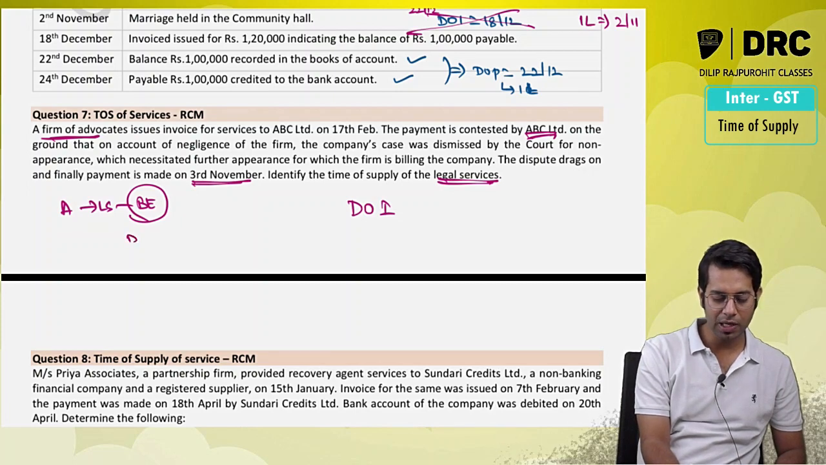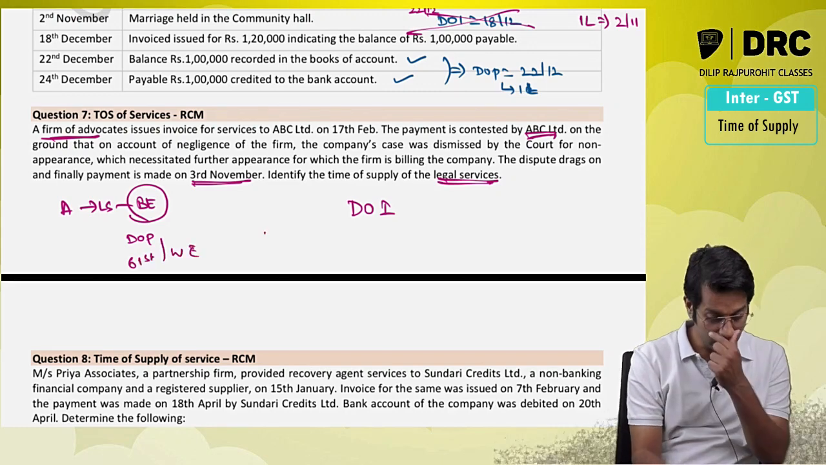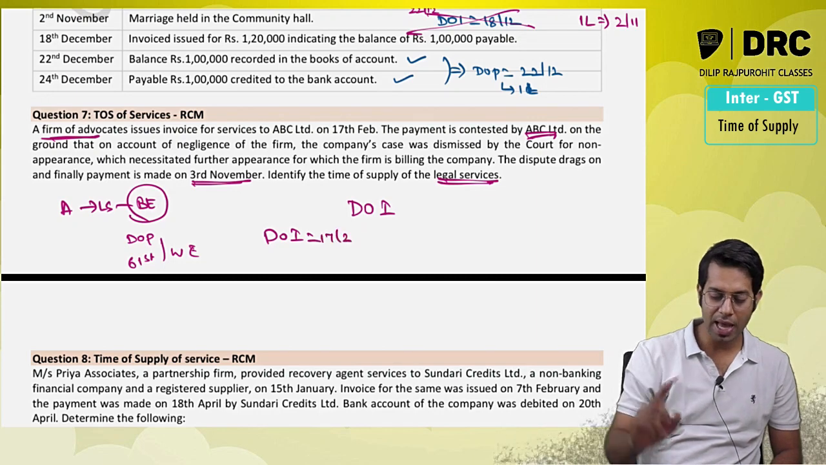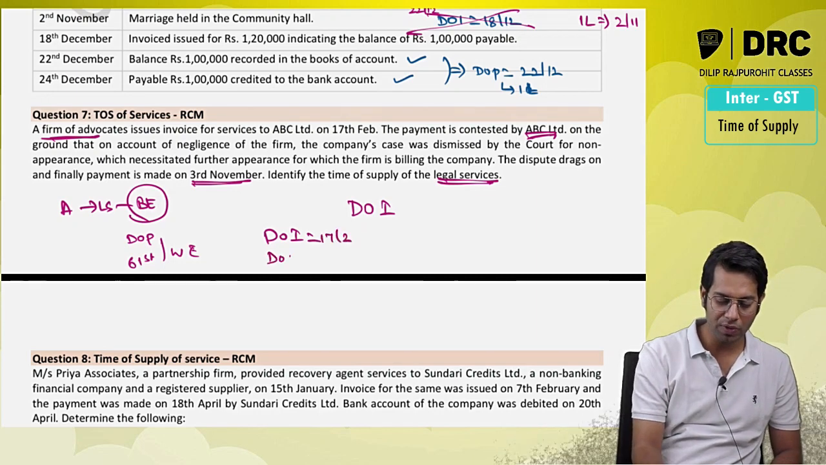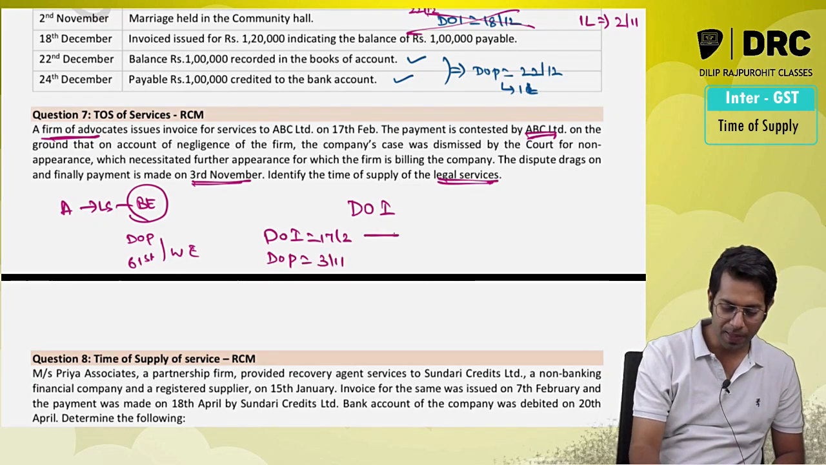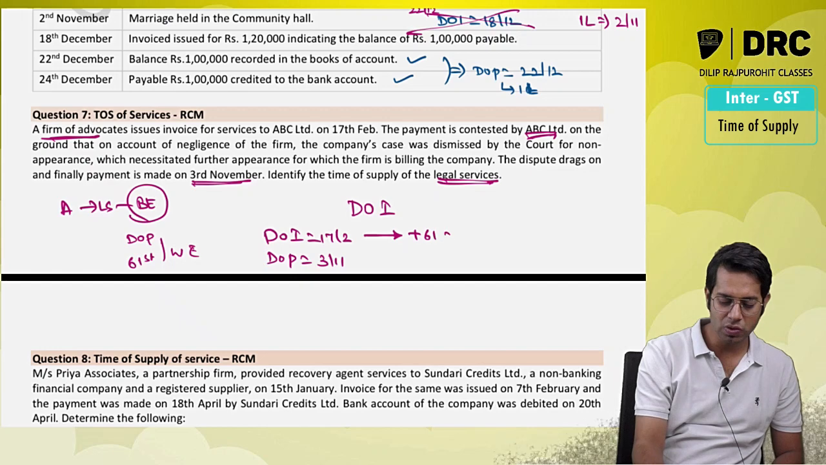Time of supply will be date of making the payment, or 61 days from the date of supplier invoice, whichever is earlier. So now the date of invoice given by the supplier was 17th of February. They have not made the payment. They made the payment on which date, sir? The payment was made on 3rd of November. What is the time of supply? So in this case, I will add 61 days to this date.